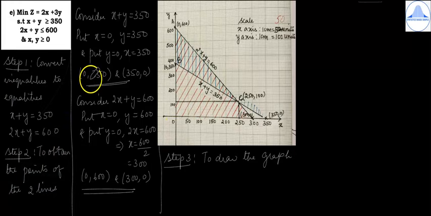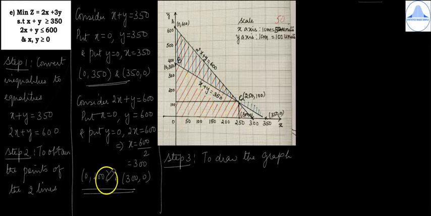So now mark the first point, that is 0, 350. This is 0 and 350 is the exact middle of 300 and 400, that is here. And then you mark 350, 0. So on the x-axis, here you have 350, so it's 350, 0. So then join the points 0, 350 and 350, 0 by a straight line, and on that line you write x plus y is equal to 350.